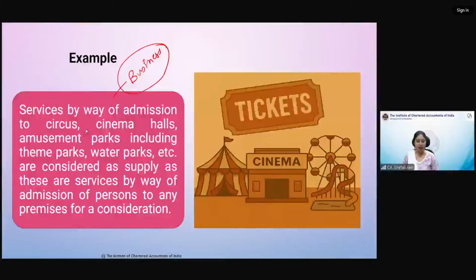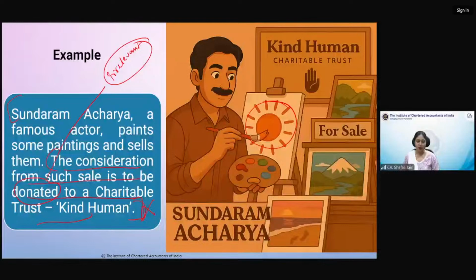So let us go through that Sundaram Acharya example. Most of the students have a doubt in it that Sundaram Acharya is an actor. The services provided by an actor are within the purview of business because it is a profession, it is a vocation which they are doing, and therefore they are within the purview of business. Now that particular actor has painted some beautiful paintings and he is selling them.